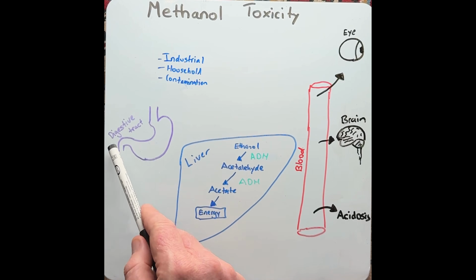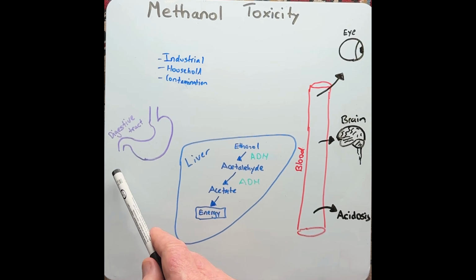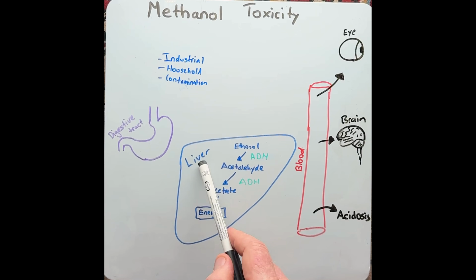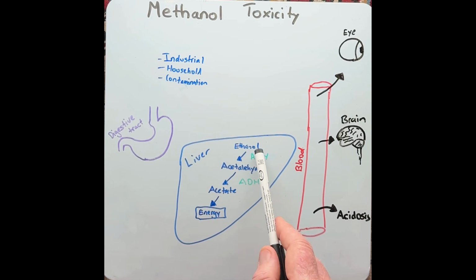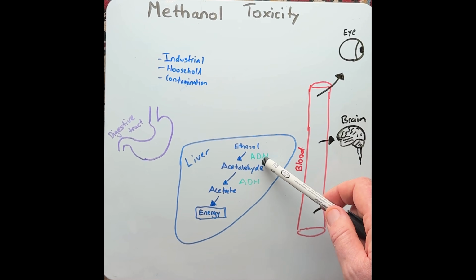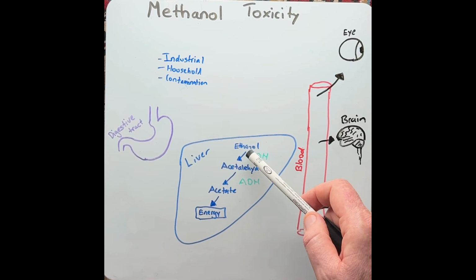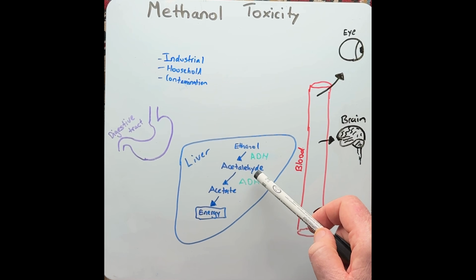So ethanol is commonly ingested in the digestive tract where it's absorbed across the stomach and intestines and sent to the liver. Here in the liver, ethanol is first metabolized by an enzyme known as alcohol dehydrogenase, or ADH. This takes place within the cell's cytoplasm. This is made into acetaldehyde.